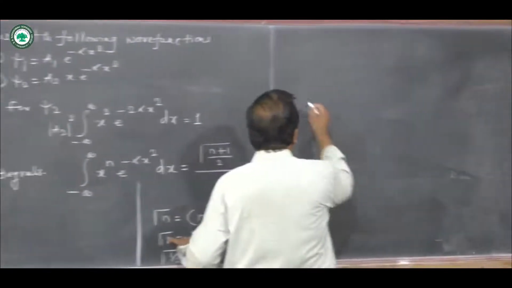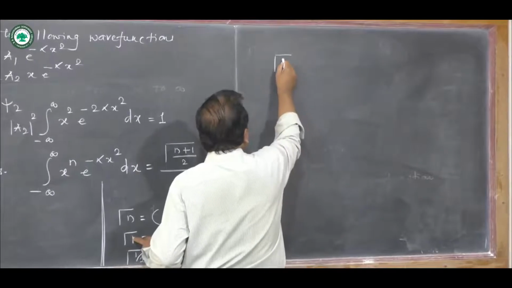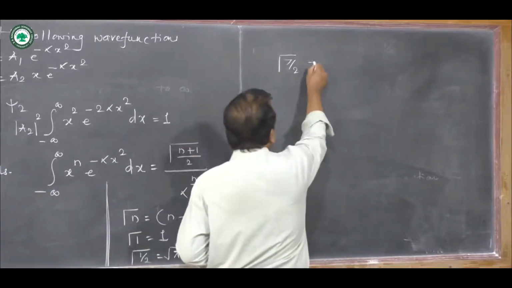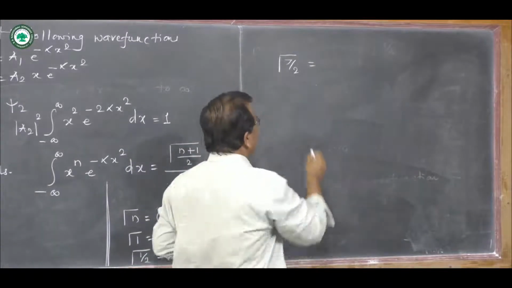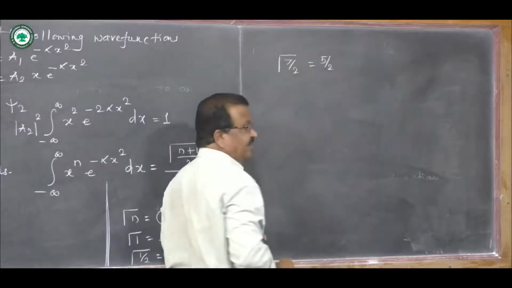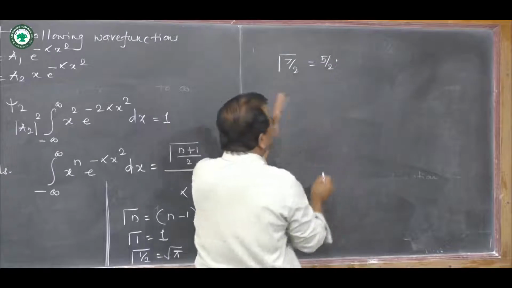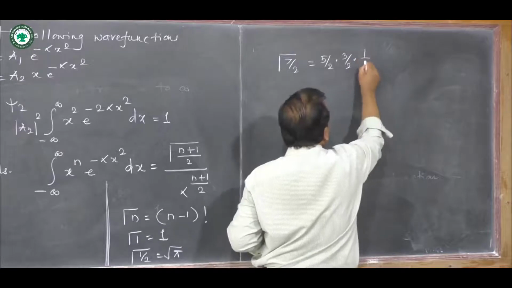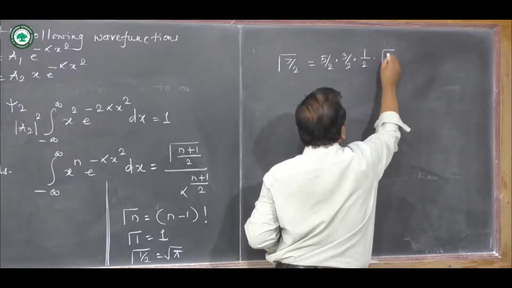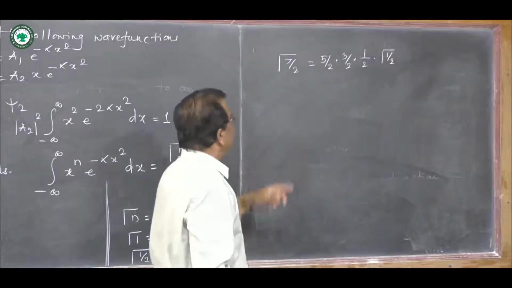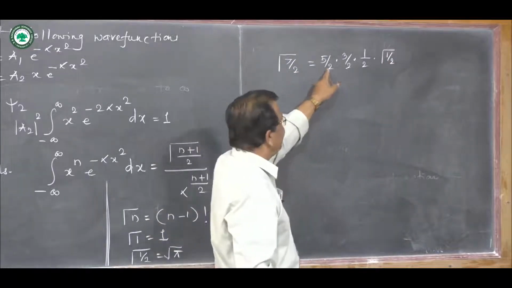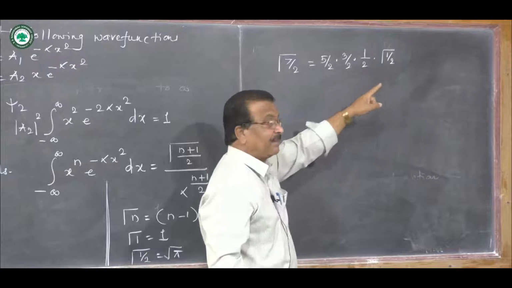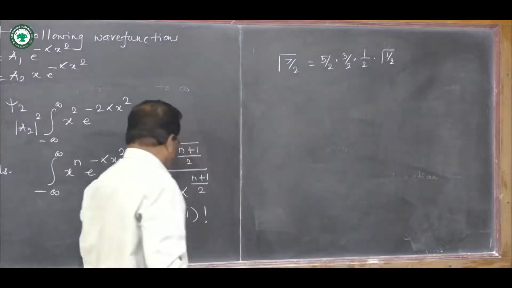However, if this gamma function results in a half integer value such as gamma 7 by 2, then it is evaluated as follows. 7 by 2 minus 1 is 5 by 2, 5 by 2 minus 1 is 3 by 2, 3 by 2 minus 1 is half, and it will always end with gamma half, with the value of gamma half equal to square root of pi.